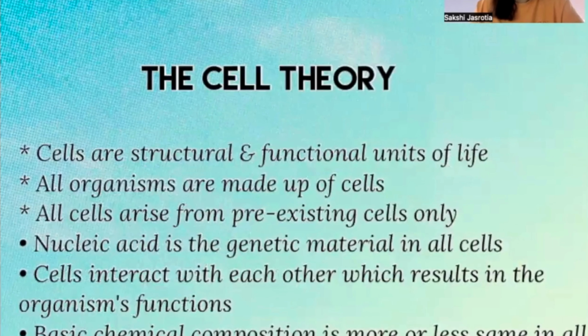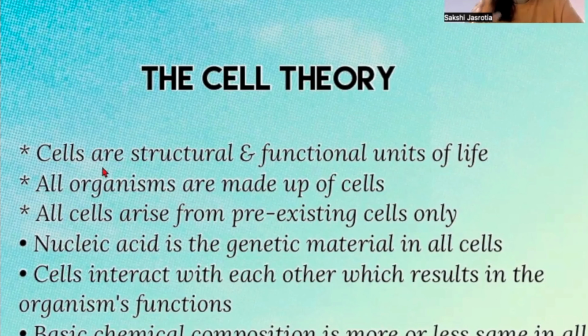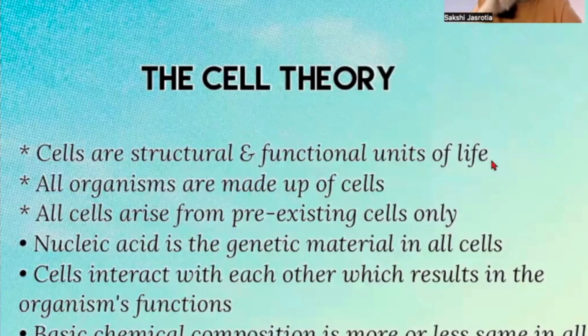So here are the postulates of the cell theory. What they penned down and noted down, and then came out with the cell theory, which states that cells are the structural and functional unit of life. That is, the smallest structural unit of any living organism that functions independently is a cell.